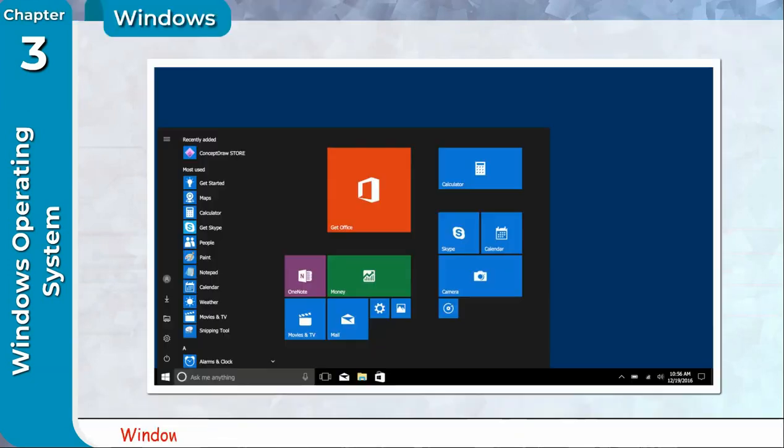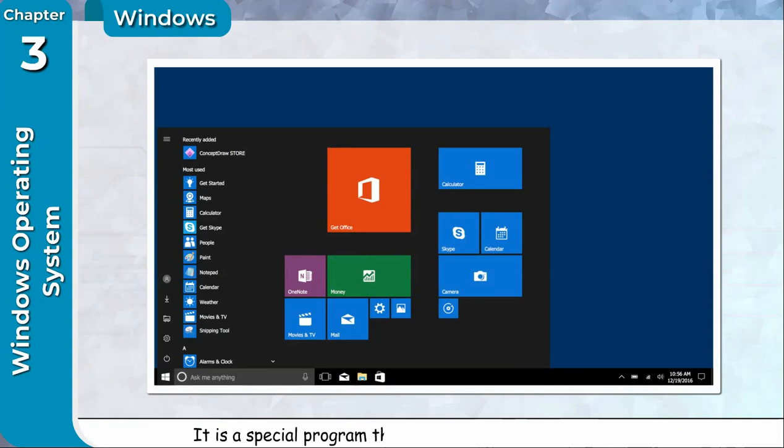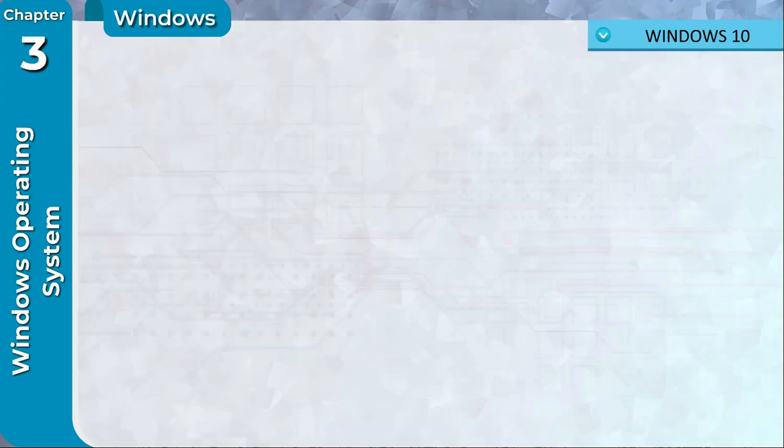Windows. Windows is the most powerful GUI-based operating system developed by Microsoft. It is a special program that controls the working of a computer. There are different versions of Windows like Windows 98, Windows XP, Windows Vista, Windows 7, Windows 8 and Windows 10. In this chapter, we will study about Windows 10.